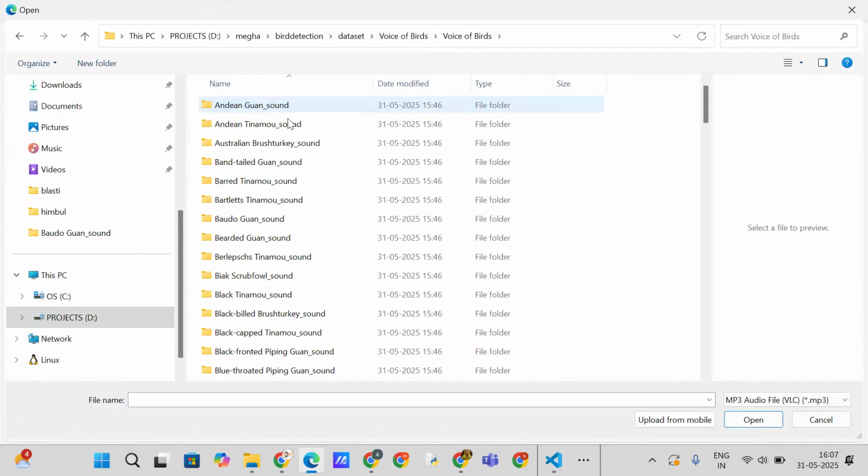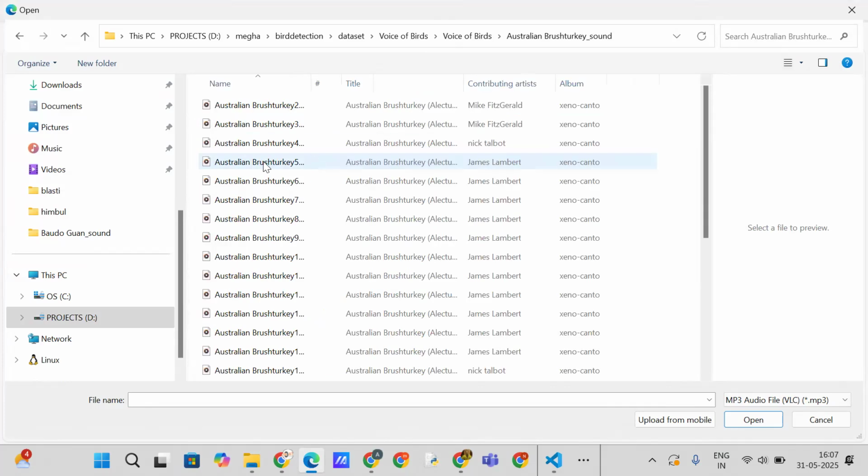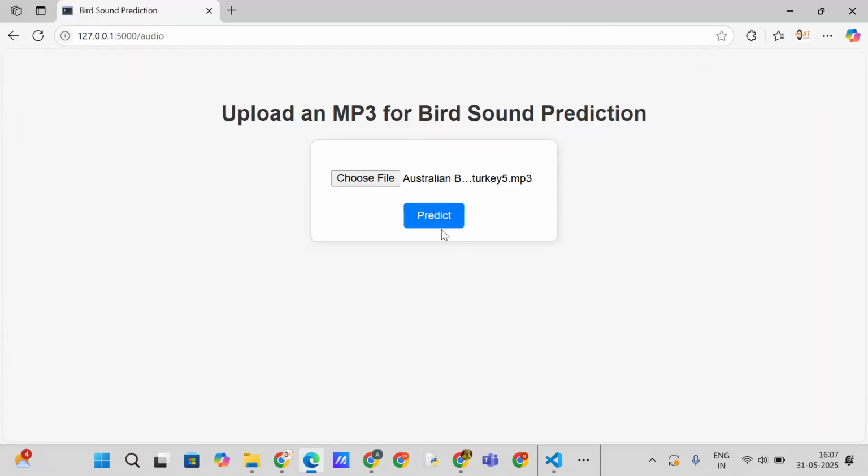Here you can select the bird voice. Click on predict.